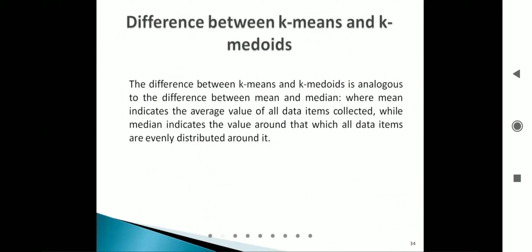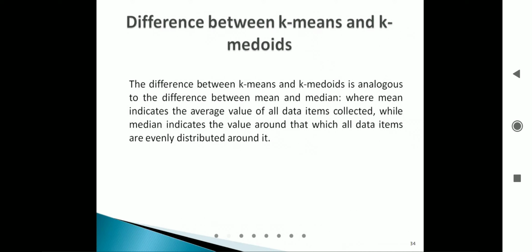That means it's a data object inside the cluster from where you can have minimal distance to all the remaining objects in that same cluster. You consider any cluster, this midpoint will be a point inside that particular cluster from where the distance to other objects inside that cluster will be minimum. So that is midpoint. But in k-means, whatever data objects will be there, we are taking the mean value of the data objects, and that will be considered as the center value or the centroid value. But we are not doing that.